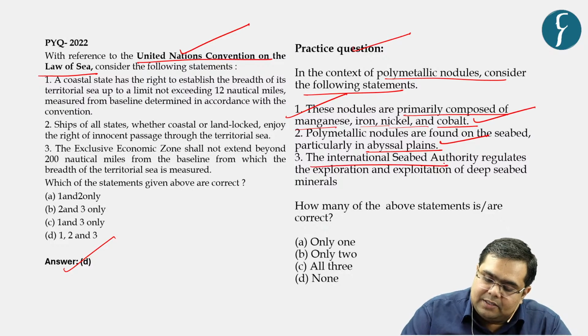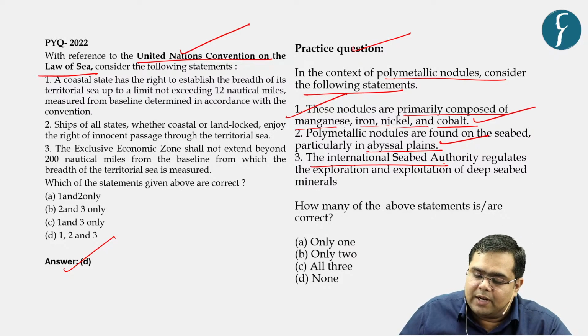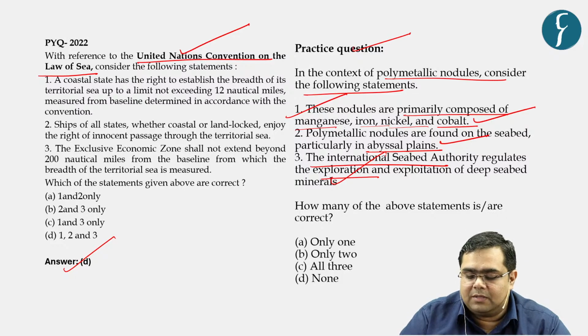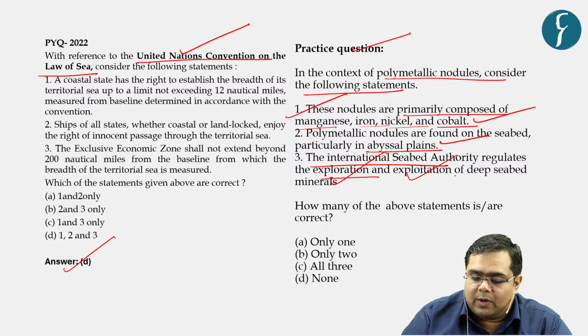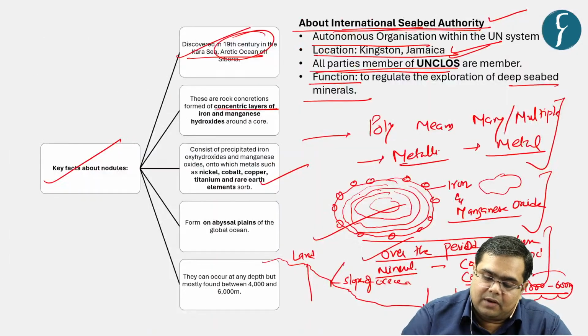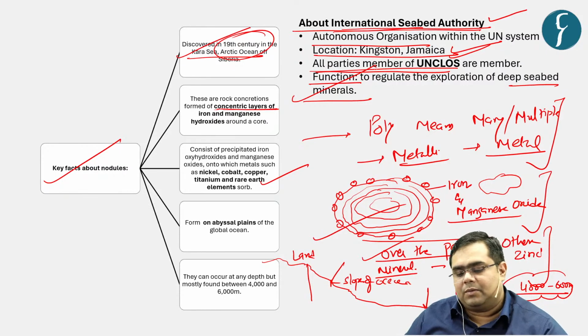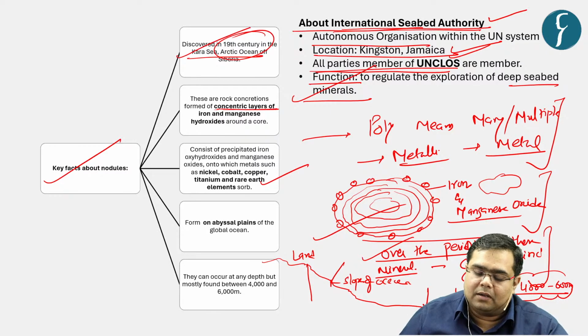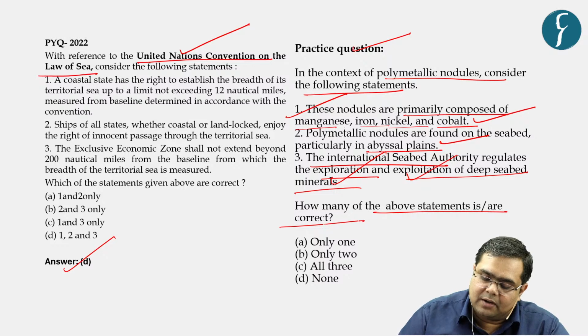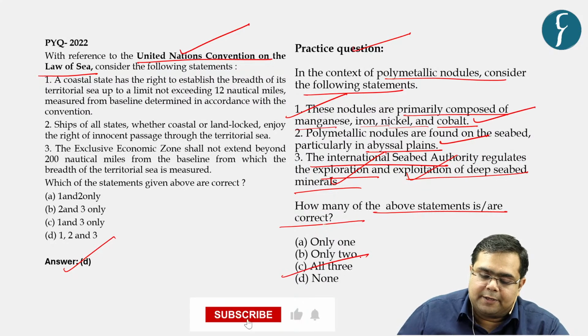The International Seabed Authority regulates the exploration and exploitation. It regulates the exploration of these minerals and again the exploitation of deep seabed minerals. Is it correct? Yes, one of the mandates or functions of this particular body is to regulate the exploration of deep seabed minerals. So based on the information that we just learned, how many of the statements are correct? So all three are correct.